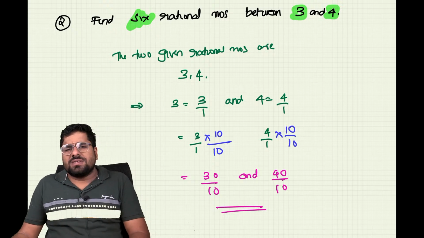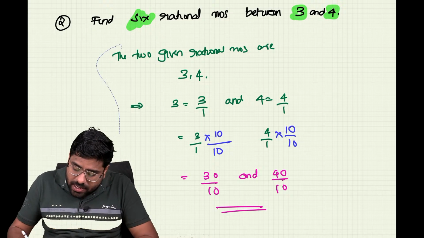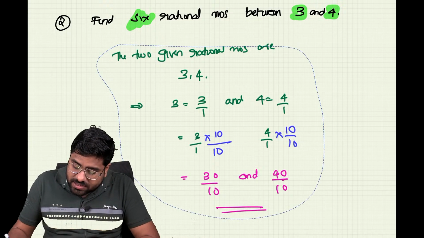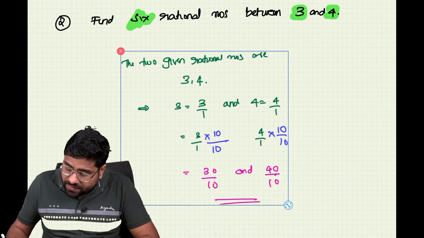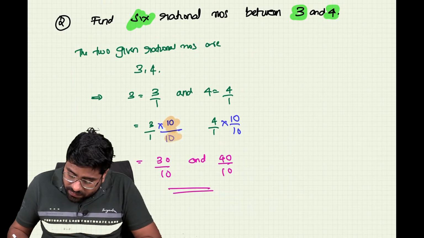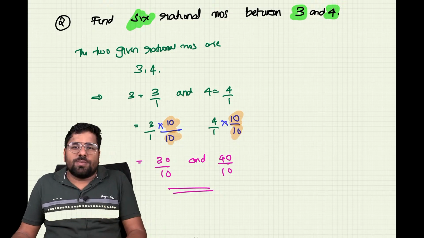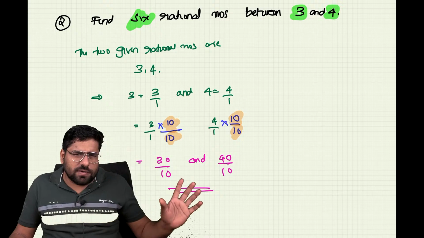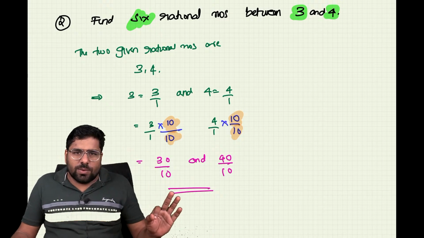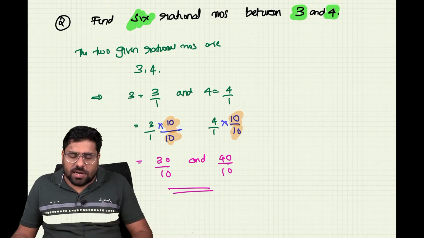Now find 6 rational numbers between these two. It's very simple. Now it is simple to find 6 rational numbers. So you can see we multiplied and divided by 10. We did the multiplication and division by 10. Number 10 என்கிற நம்பர் வச்சு மல்டிப்ளிகேஷனும் பண்ணிட்டாங்க டிவிஷனும் பண்ணிட்டாங்க. பக்காவா இருக்கா? ஏதாவது டவுட் இருக்கா உங்களுக்கு? இல்லைல்ல? So shall we move on and start solving the questions?